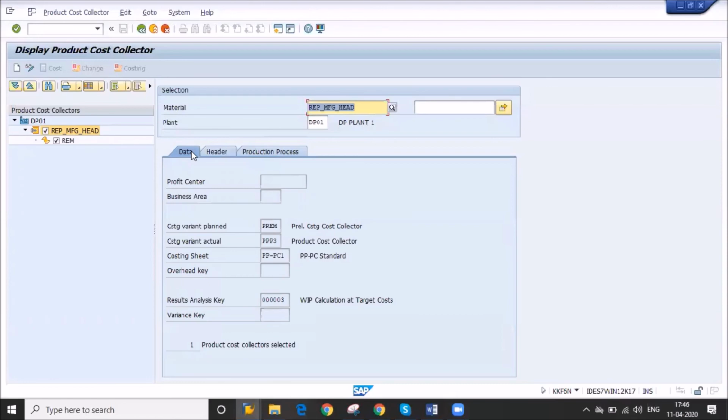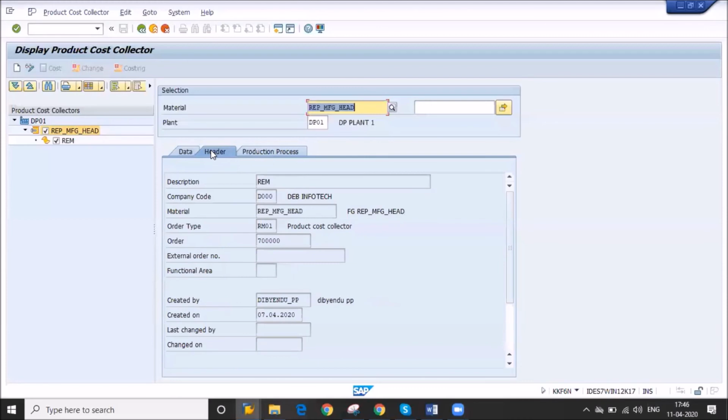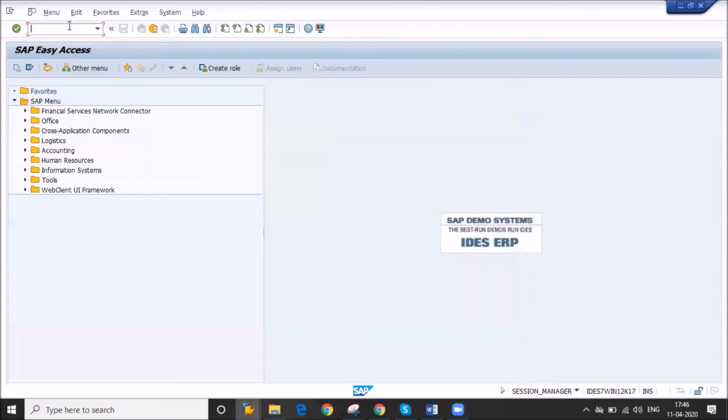This is a product cost collector. This is master data we need to create first, after creation of your material and production version. In my practice, without doing this, I get an error, sir, if I did not enter that. Yes, it is compulsory. After completion of the production version, I should do product cost calculation.